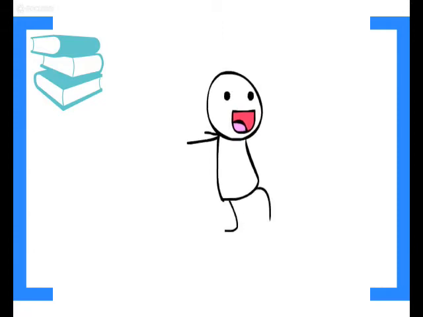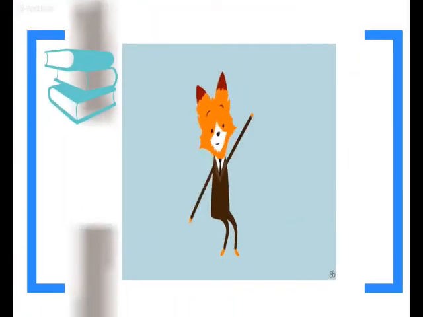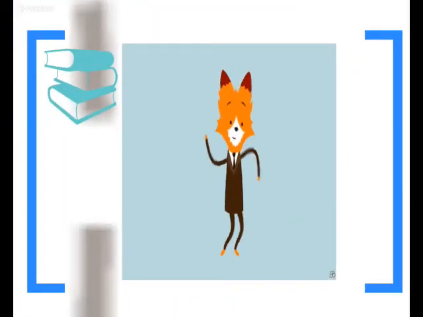What do you think the boy is doing? The answer is running. What do you think the fox is doing?